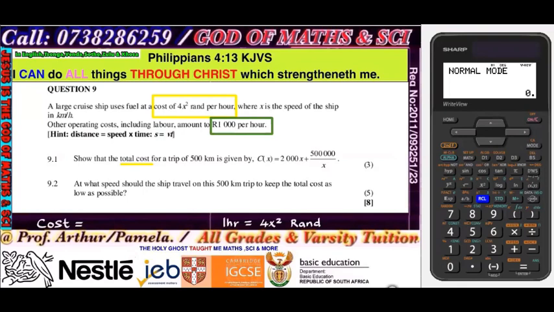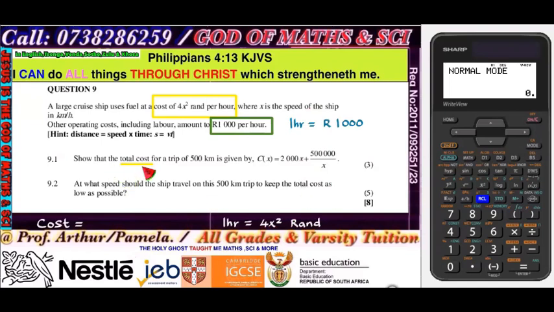This one says for 1 hour, you'll be charged 1,000 rand. I hope we're good. So that means I need to take the white cost and add it to the blue, to get the whole total.